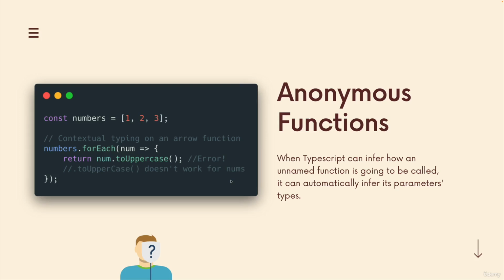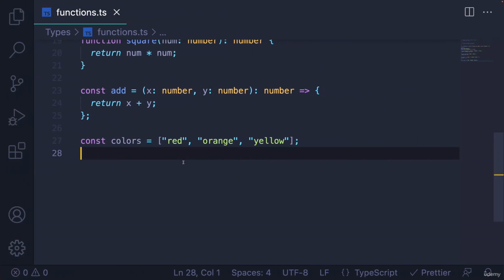So something we do all the time in JavaScript and TypeScript is work with anonymous functions, right? And we pass a function to another function, something like forEach or map, where we're working with, let's say, a list of numbers in this case, or a list of colors. I've got this colors array. We haven't talked about arrays in TypeScript yet, but it's just a JavaScript array, right? It has 3 colors in it.